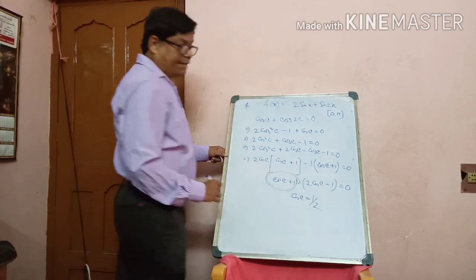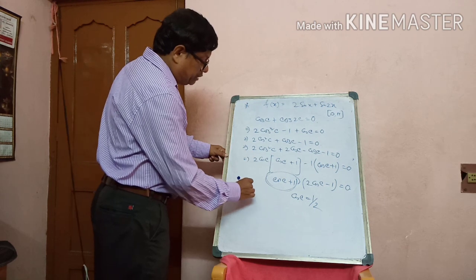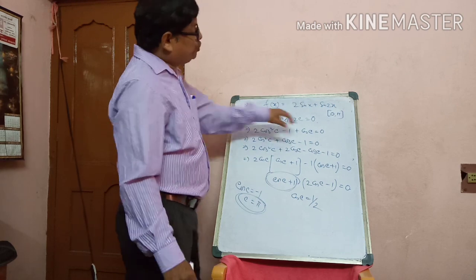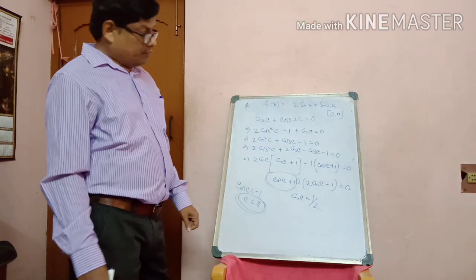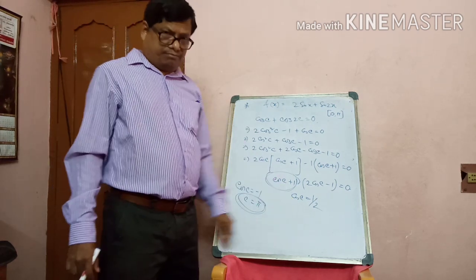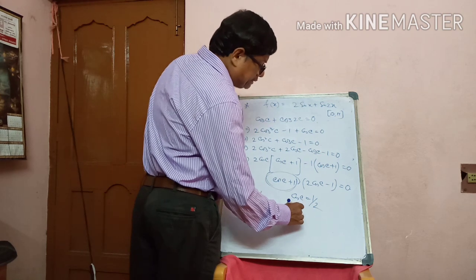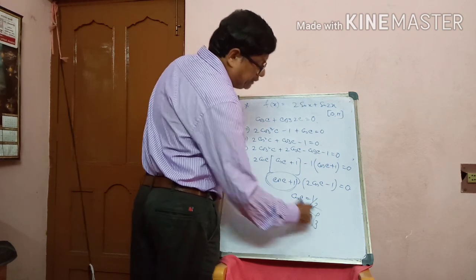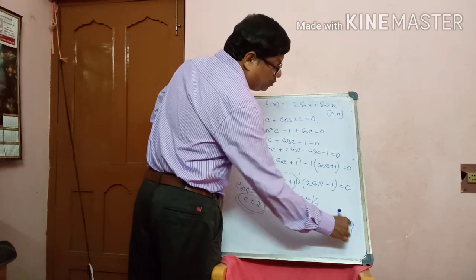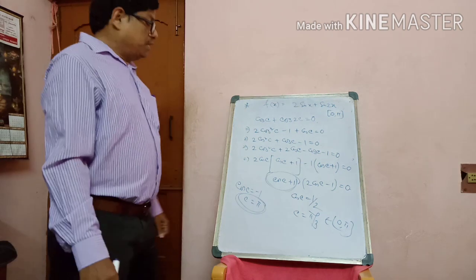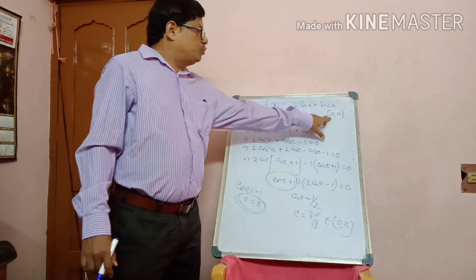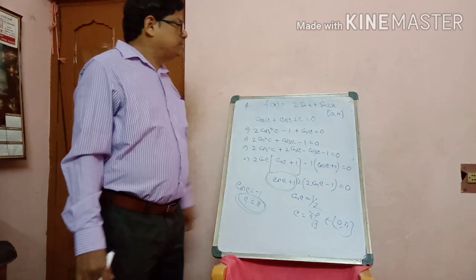Don't take minus 1. If cos c equals minus 1, then c equals pi, cos pi is minus 1. So in between 0 and pi, you will not take this value, since the interval is open. So cos c equals half. If cos c equals half, then c equals pi by 3, 60 degree, which belongs to (0, pi). Yes, pi by 3 is in between.